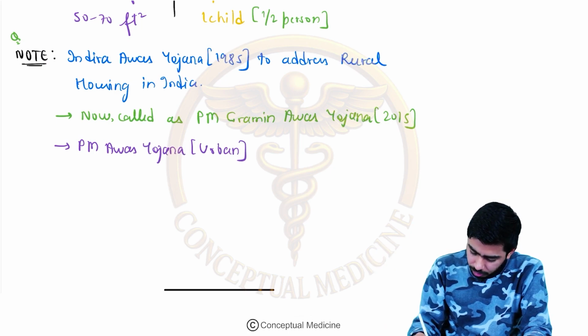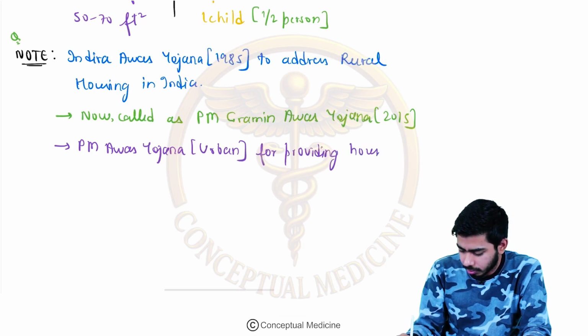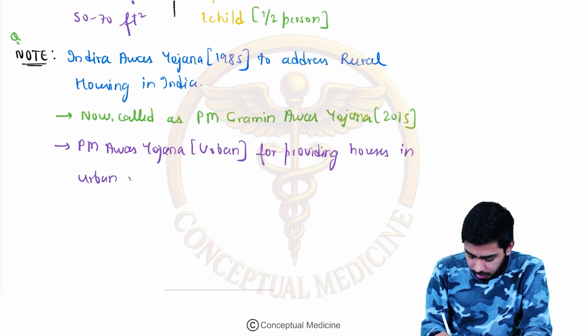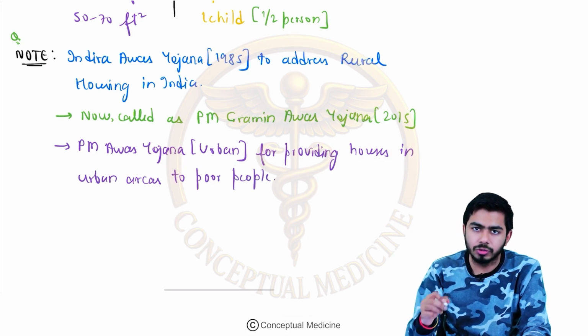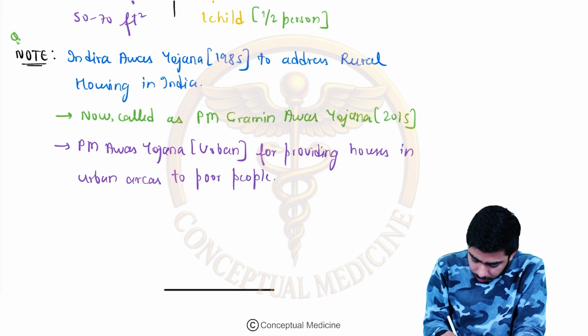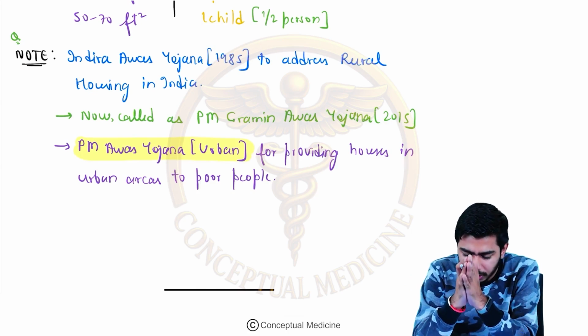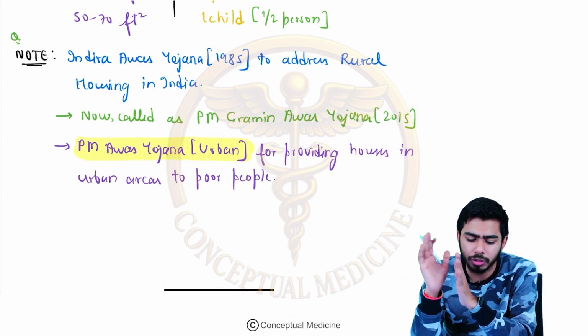So a Yojana for providing houses in urban areas to poor people. This Yojana came into the picture as PM Awas Yojana Urban, because it was taking care of the urban people. That's why they named it that. And they had a theme: housing for all by 2022.